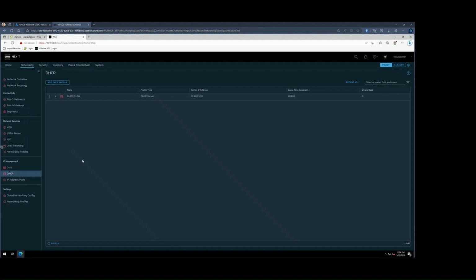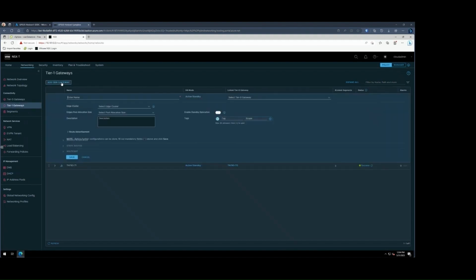Now the second step, we need to create a new Tier 1 gateway to facilitate routing and communication. On the left side, we click on Tier 1 gateways and then click on Add Tier 1 gateway. Specify a name for the gateway. We're just going to call this T1 gateway for now. Make sure it's linked to your default gateway, which is usually going to be TNT, **-T0 or the like. Then we can click on Save and then click No.